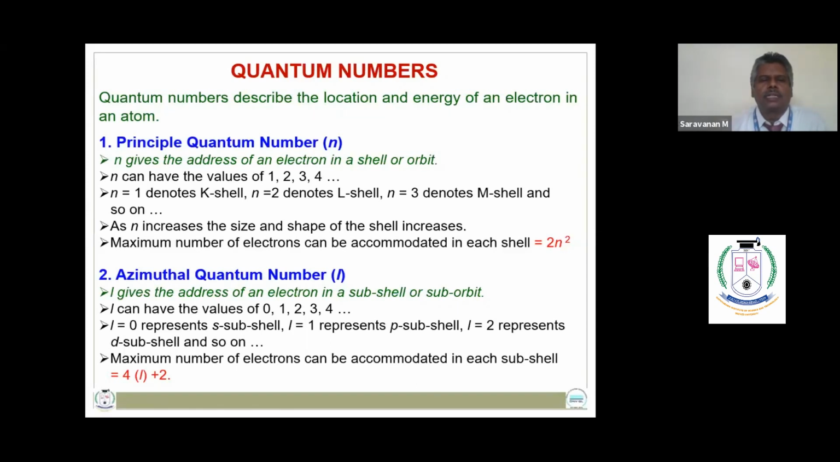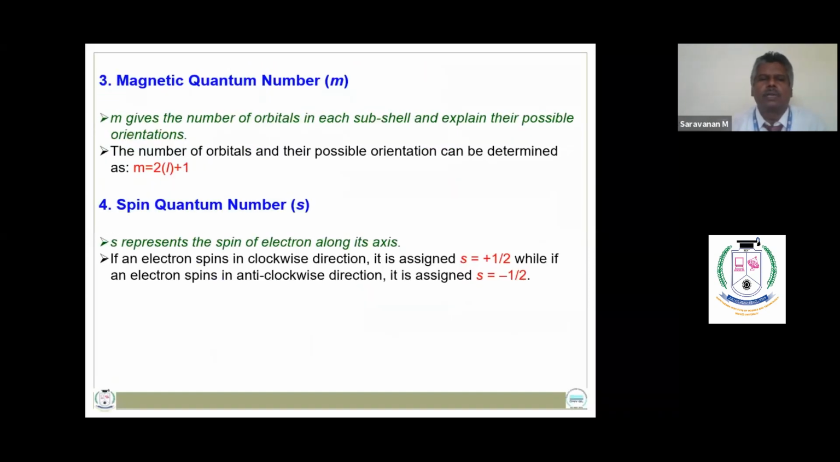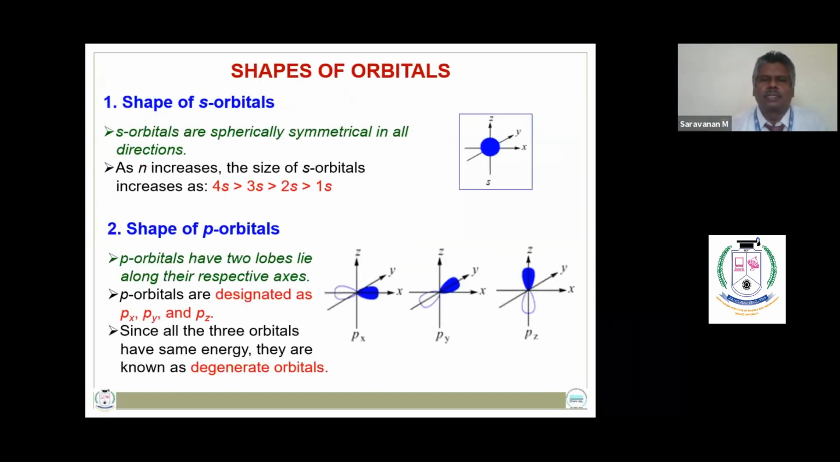So it gives the address of an electron in a shell. The azimuthal quantum number gives the address of an electron in a subshell. And the magnetic quantum number gives the number of orbitals in each subshell and explains the possible orientations. Spin quantum number explains the spin of electron along its axis.